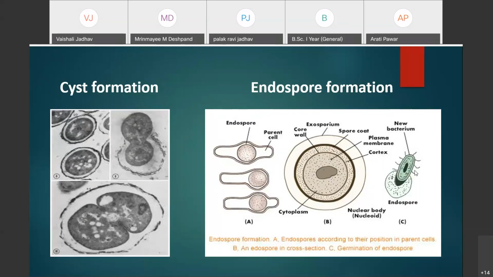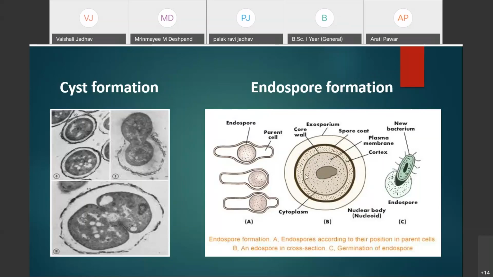The central core has protoplast, and in this protoplast and cytoplasm there is DNA, tRNA, ribosomes, and different types of enzymes.